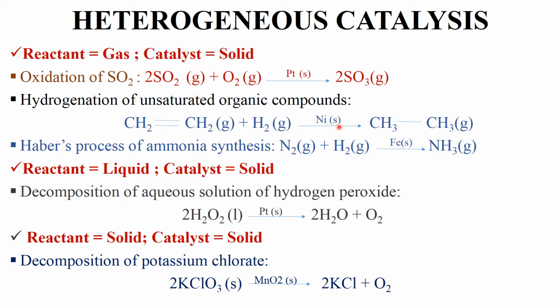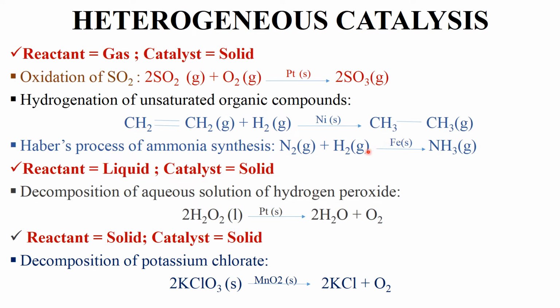Thus, this is an example of heterogeneous catalysis, and this reaction yields product ethane. Next example, in Haber's process of ammonia synthesis, nitrogen is gas, hydrogen is also gas. These two are reactants. These combine in presence of catalyst iron, which is solid. Again, two phase, one is solid, another is gas.